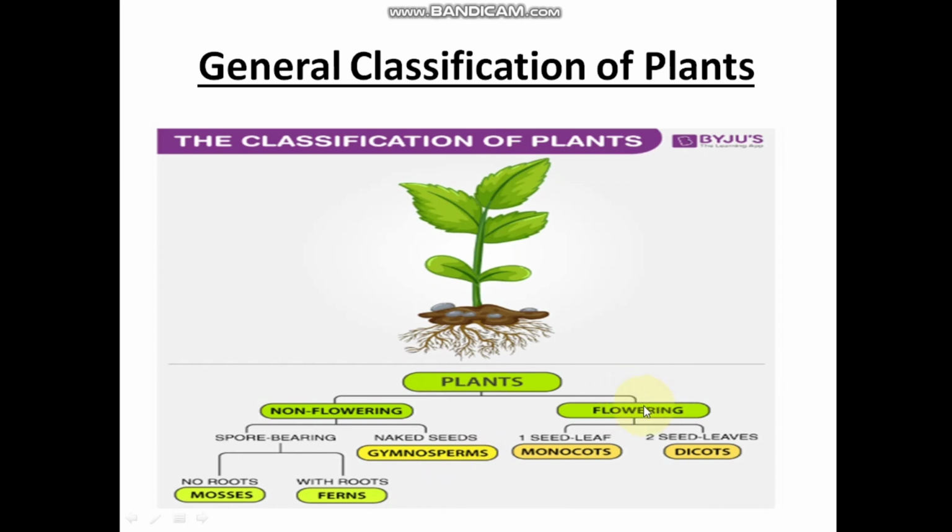Flowering plants are broadly classified into 2 categories: monocots and dicots. Monocots mean seed having only one cotyledon. For example, wheat, rice, maize. Dicots have 2 cotyledons. For example, gram seed.